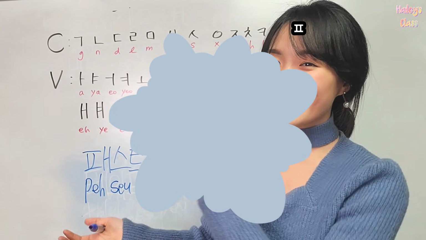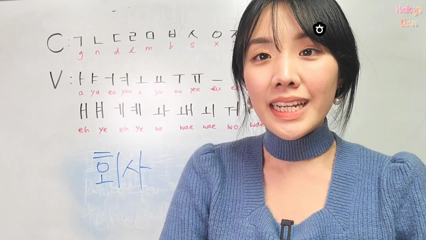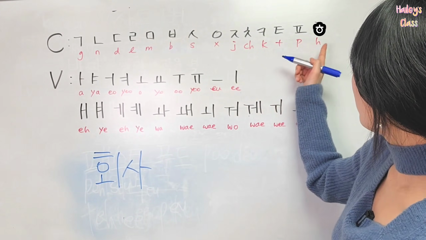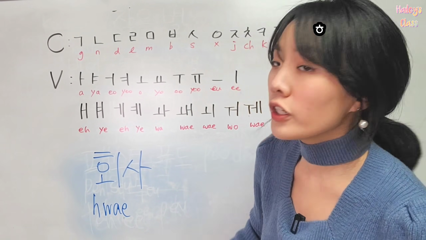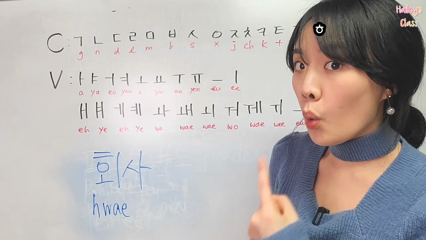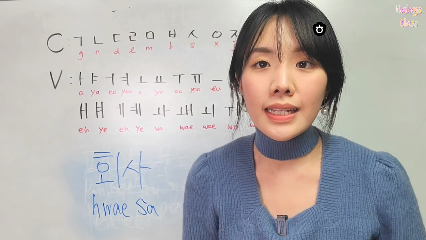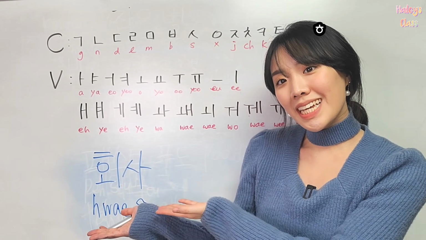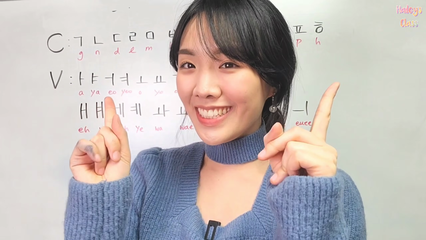Move on. The next one is a company. Company in Korean is this word, and find out how to read it. The first one is who, and this one. The first syllable is hue, and then 스, so it's 회사. But in Korean, it's 회사. So the company is 회사. Good job.